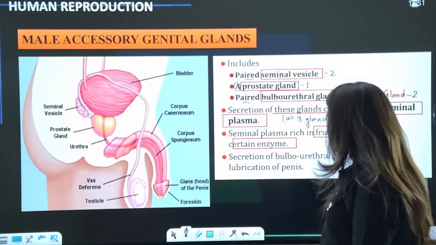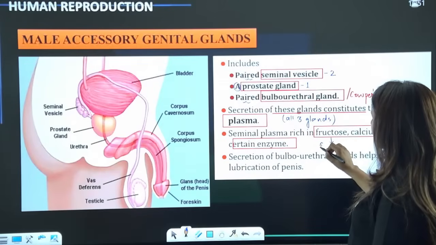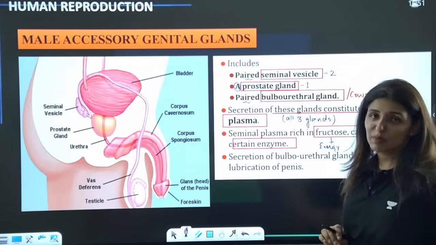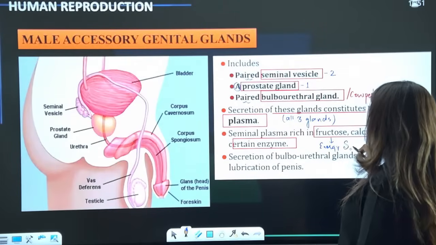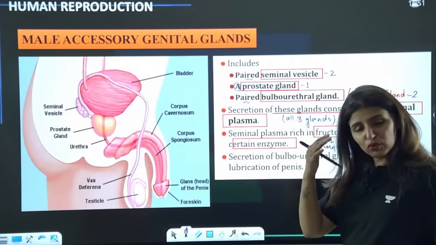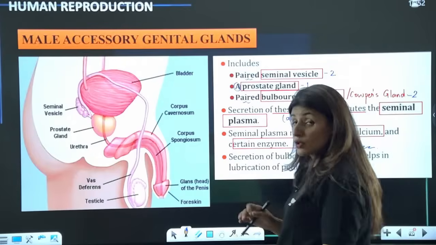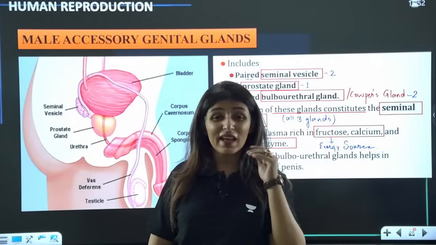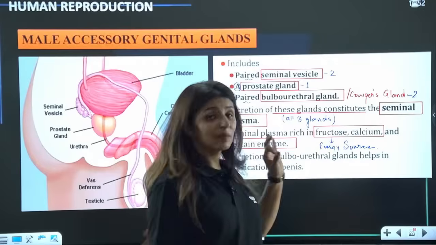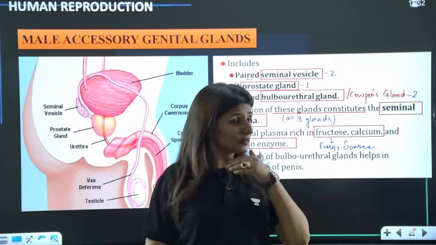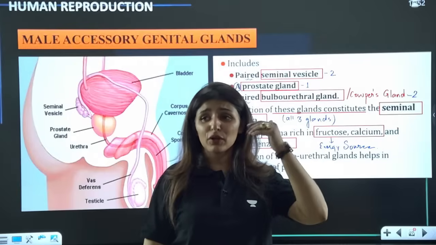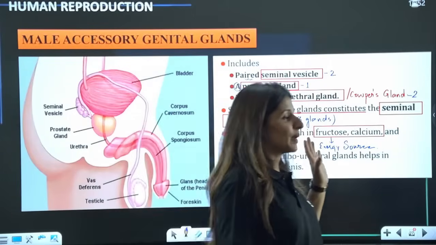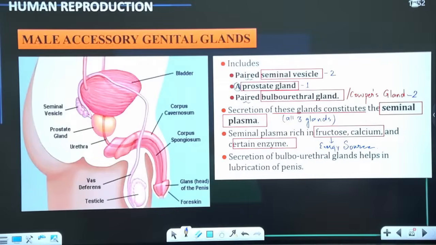Now see, what is the function of fructose going to be? This fructose is going to be an energy source, like our cells love glucose. So fructose is present in the seminal plasma and this becomes the energy source. So the sperms are going to break down fructose to form energy. Also guys, you must know that fructose as an energy source or as a carbohydrate is not present in any part of the body other than seminal plasma. You don't have fructose in your brain fluid or anywhere else, not even in blood. Fructose is present only and only in the seminal plasma. Please tell me these points are clear to everyone.